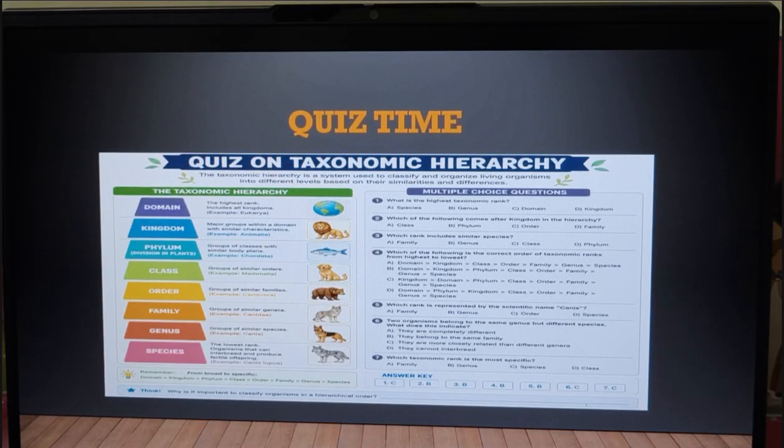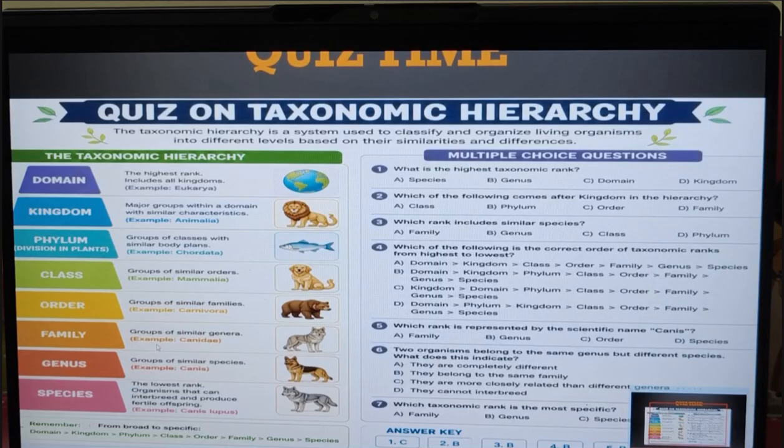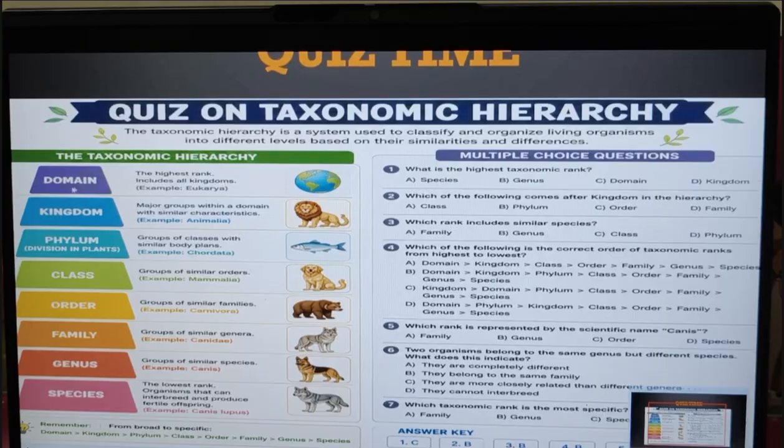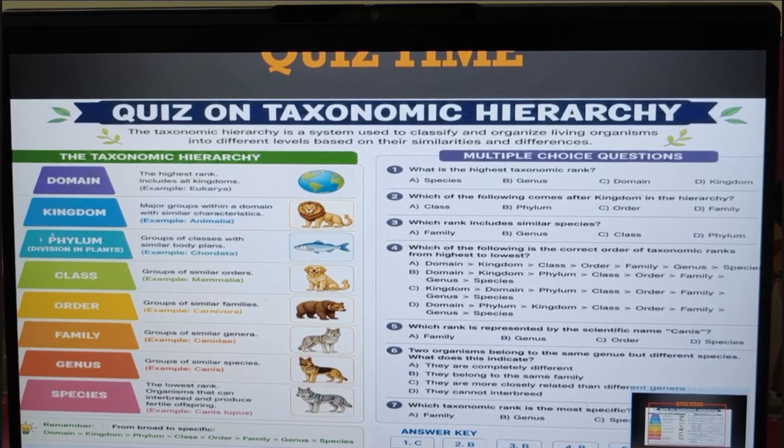Coming to the quiz time. Can you see this quiz, children? You can find a word here called domain. Can you find the word called domain? So what is this domain? We know that the hierarchical system ends with kingdom. But this is a study given by Carl Woese in the year 1990. He discovered that after kingdom we have another hierarchy called the domain. That is why it is called the highest rank, which includes all kingdoms.